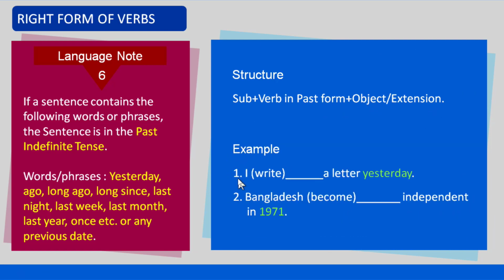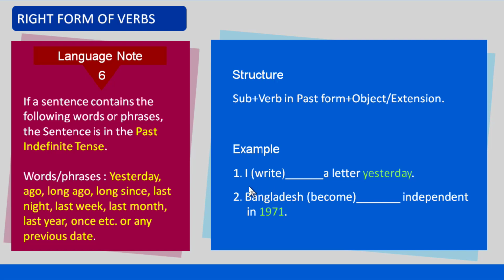Example: number 1, I wrote a letter yesterday. Number 2, Bangladesh became independent in 1971. The first sentence contains the word yesterday, and the second sentence contains the past year 1971.